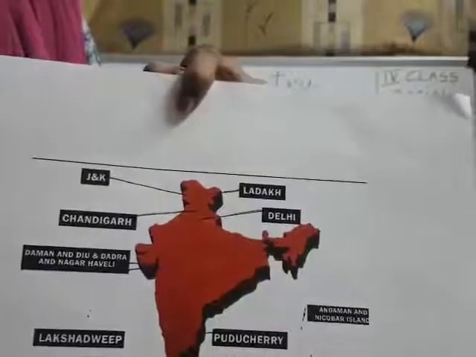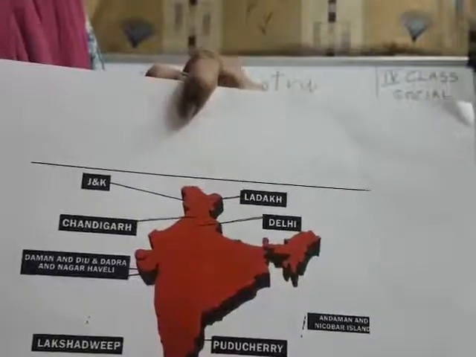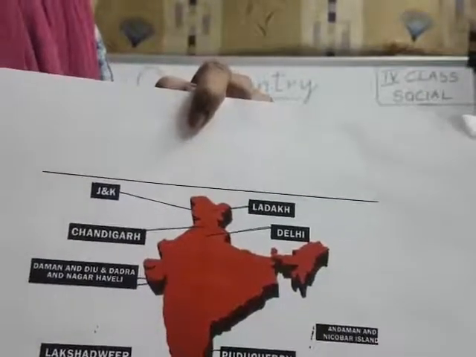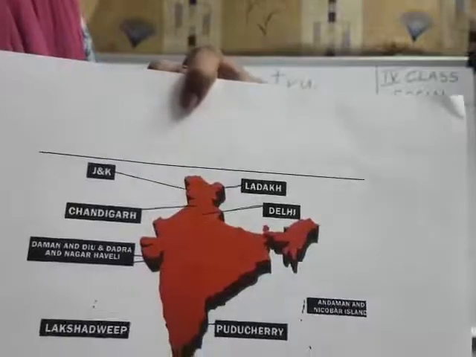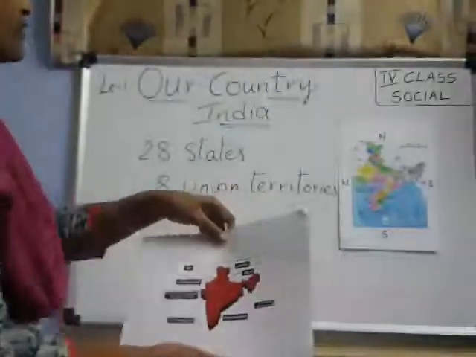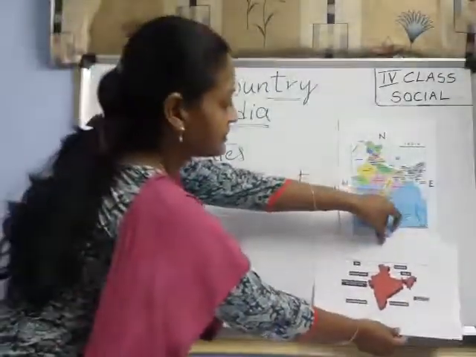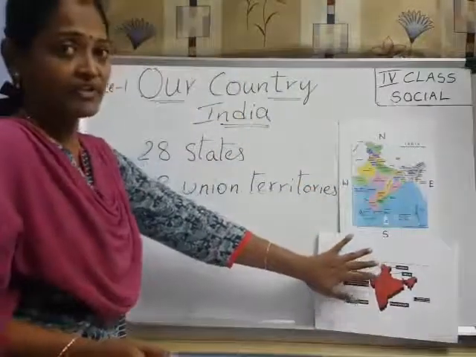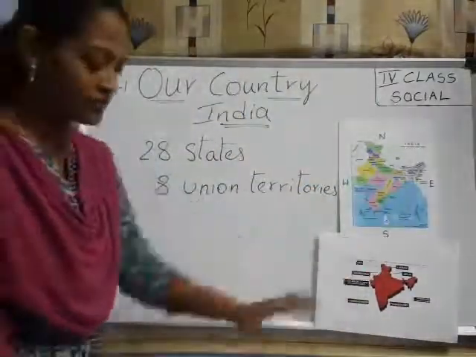Next, Puducherry, this is a union territory, understood? In total, how many union territories? I said 8 union territories, understood? Got it, children? Now look here, I am keeping this map here. How many union territories are there? 8, okay, I showed those.